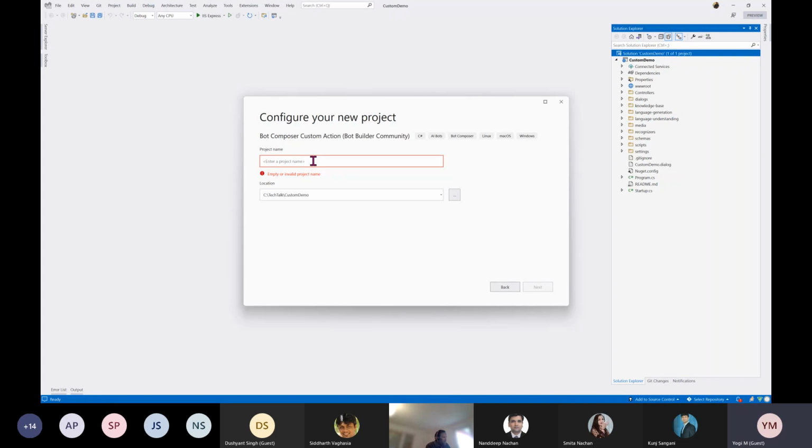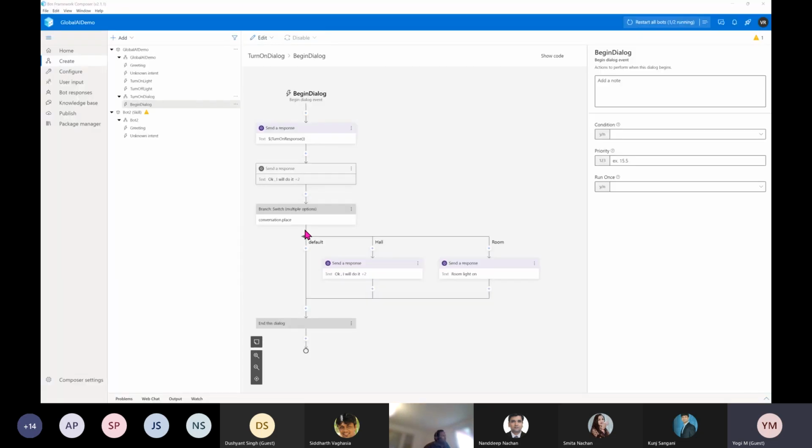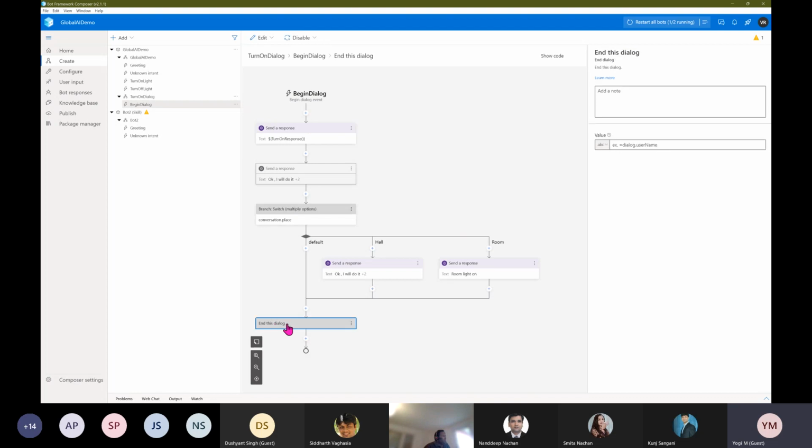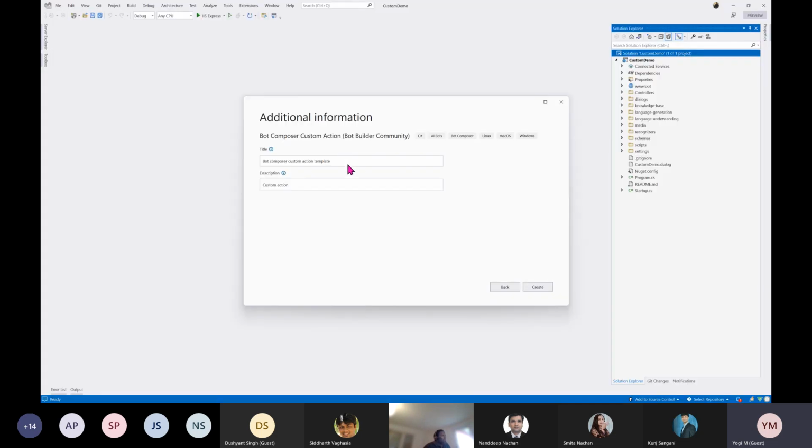So my component name is uppercase. My project name, component name, and next, what is the title? The title will show here, at the end of this dialog, something like that. This is the title.